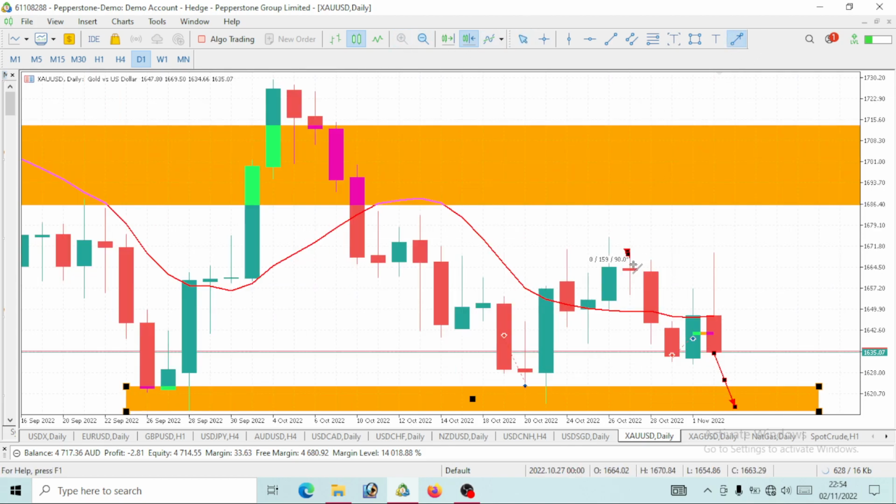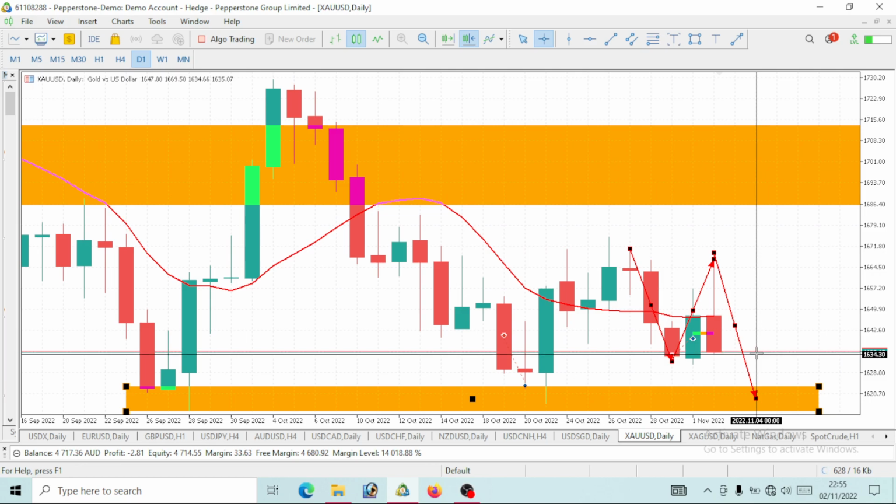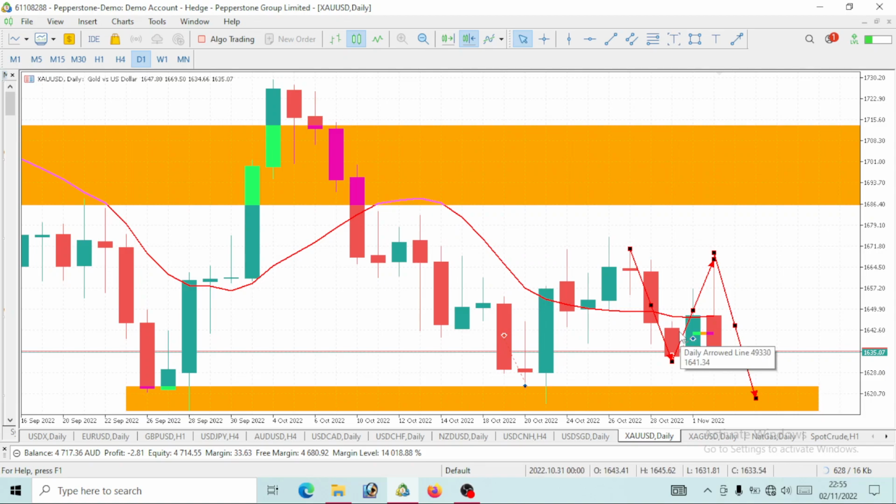So you can take a look at this movement. We will consider this as a drop. We will consider this as a correction, and now a new drop will be made on this gold that takes out these lows. So from here currently to this level, we still have about 179 pips or 1,794 points of bearish move to be made on this gold.